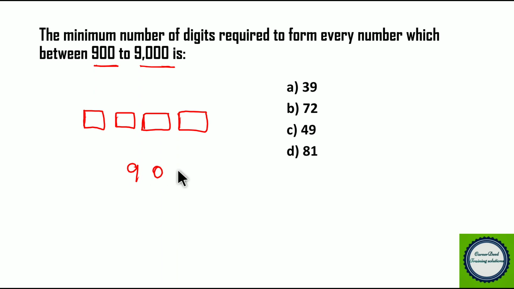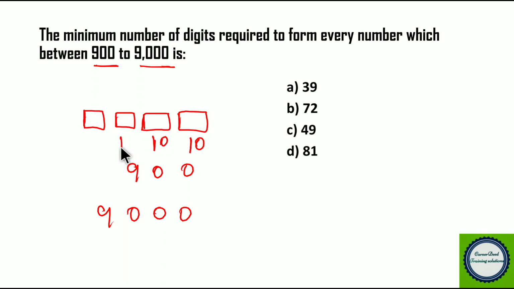So 900 to 9000, the last place can be filled in 10 ways, right? So either you can put 0, 1, 2, 3, 4, 5, 6, 7, 8, 9. So the last place can be filled in 10 ways, and the 10th place can also be filled in 10 ways, right? For example, 910, 920, 999 or 8429, right? So in this way you can fill the 10th place with all the 10 numbers.